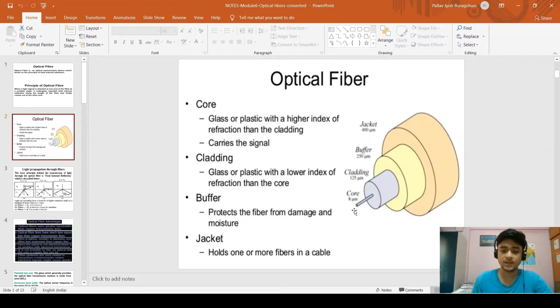Buffer protects the cladding and core from outer things like damage and moisture. And jacket is the outer layer which holds more than one fiber.